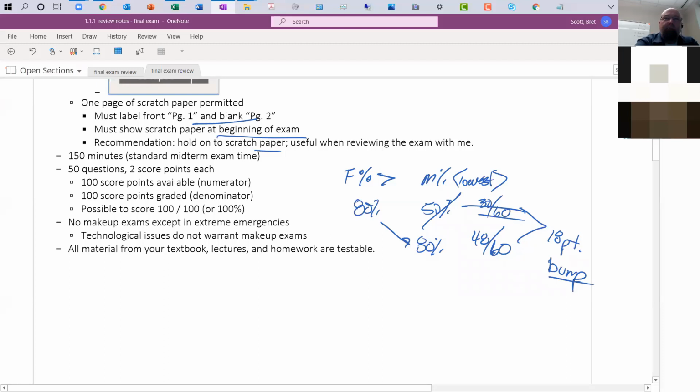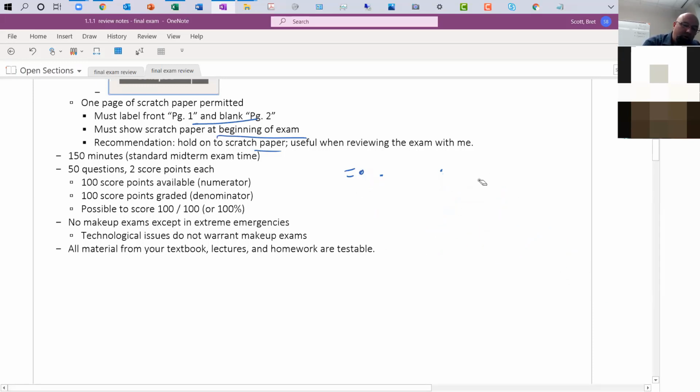You'll see that on Blackboard, and I'll send an email to let you know if you had a bump for any type of midterm exam replacement. Essentially, I'm not exactly just erasing your midterm exam. I'm just going to say, hey, if you had 30 points, I'd give you an extra 18 to essentially give you an 80% on your midterm exam. So that will all be made clear once your final exam is over with, and you'll want to check that math too. But essentially, that's not erasing anything.